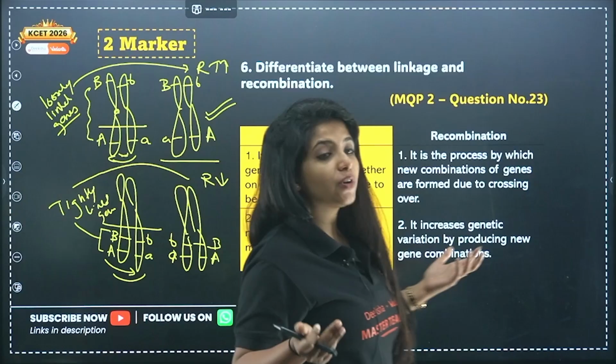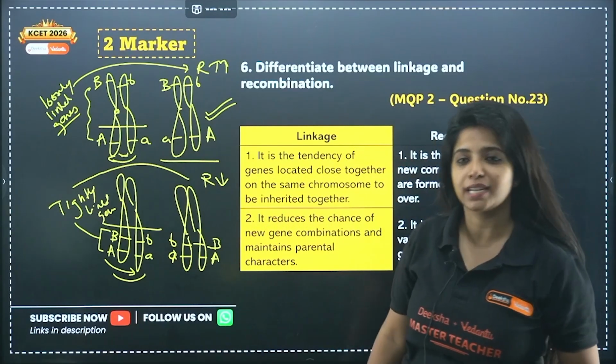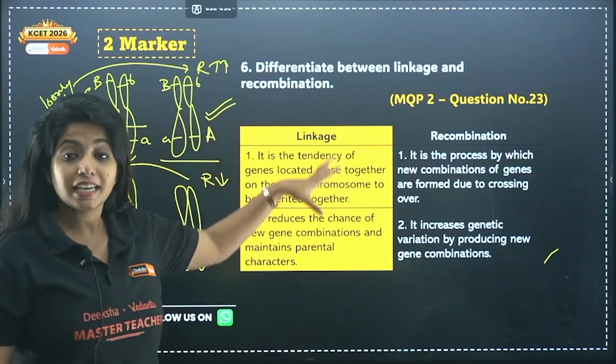That is why we all do not exactly look like our parents. There are recombinations taking place in our body. So that is linkage and recombination.